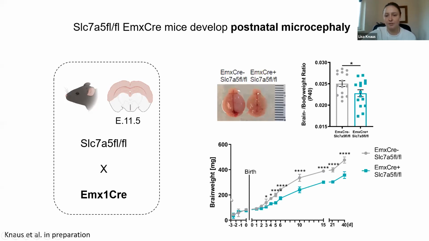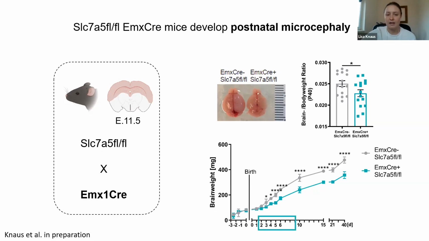This you can nicely appreciate here in this plot, where you can see embryonic time points and early postnatal days after birth, and this is the brain weight. You can start seeing that there is a difference in the brain weight arising at around day 2 or day 3 after birth, which then gets really obvious at day 5 to day 6. However, after day 10, this difference stays constant, meaning that the effect of the loss of Slc7a5 seems to be restricted to this very critical period after birth between P2 and P10.